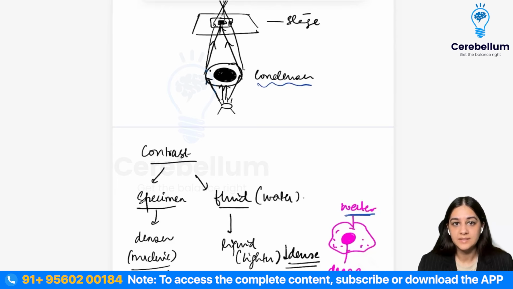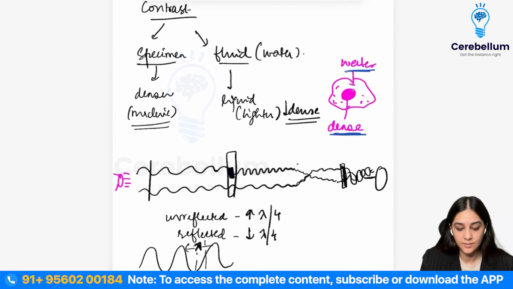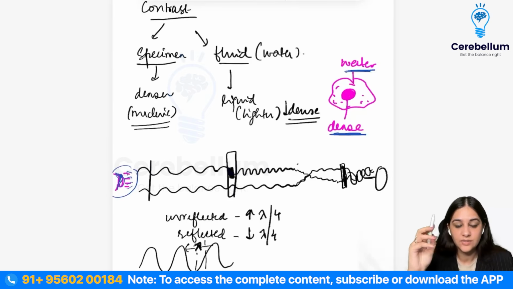Suppose this is your eyepiece, and this is your light source. Rays are passing from the light source. This is your stage, which has your specimen.